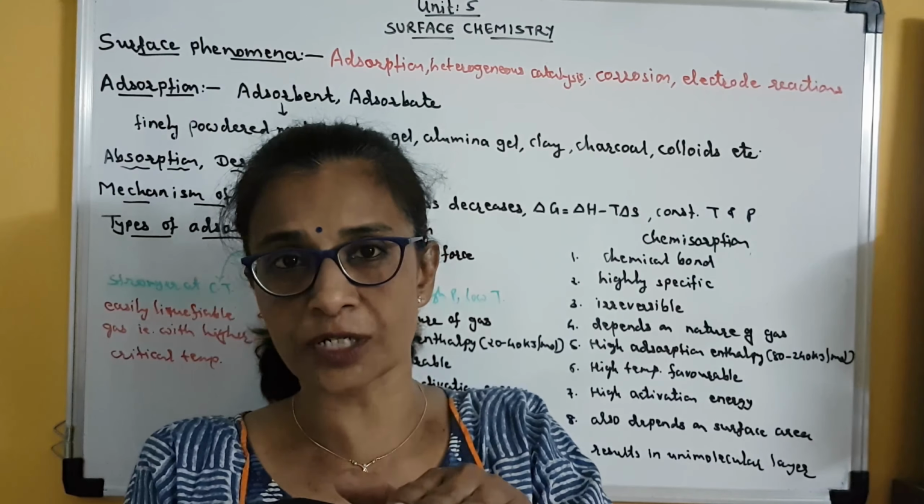Then the next topic is about types of adsorption. Adsorption is of 2 types. One is physical adsorption, which is also called physisorption, and the other is chemical adsorption or chemisorption. Now let us discuss the difference in both the types of adsorption.